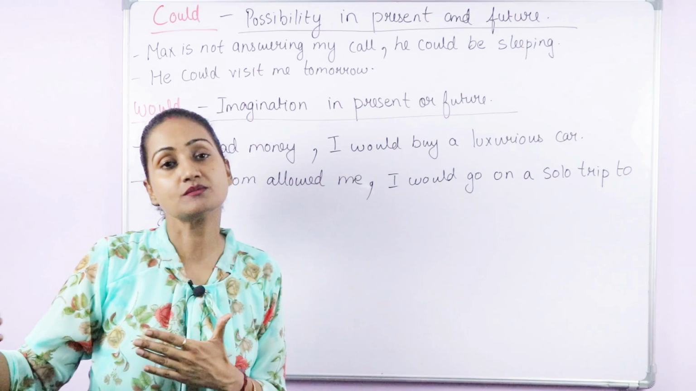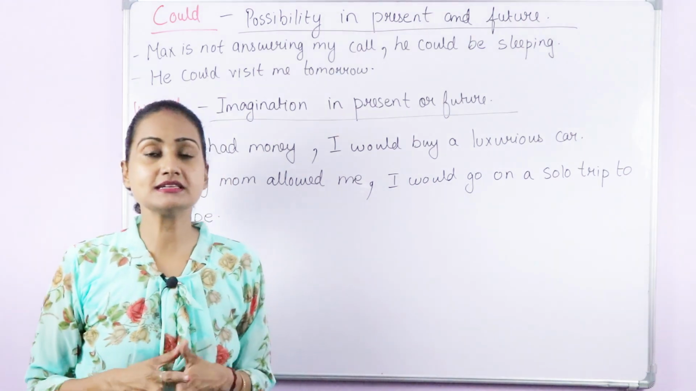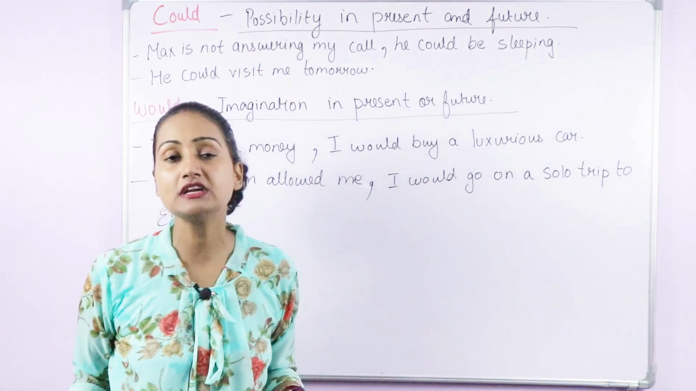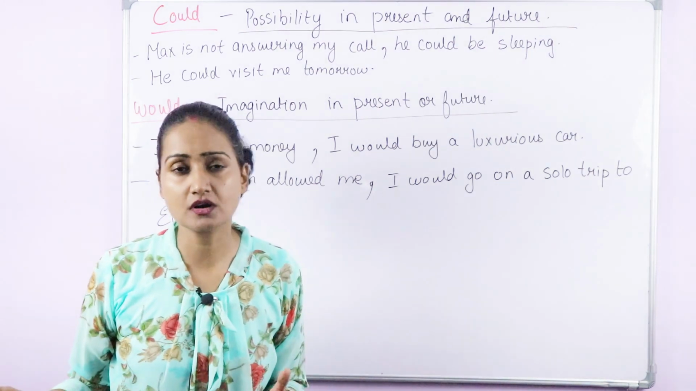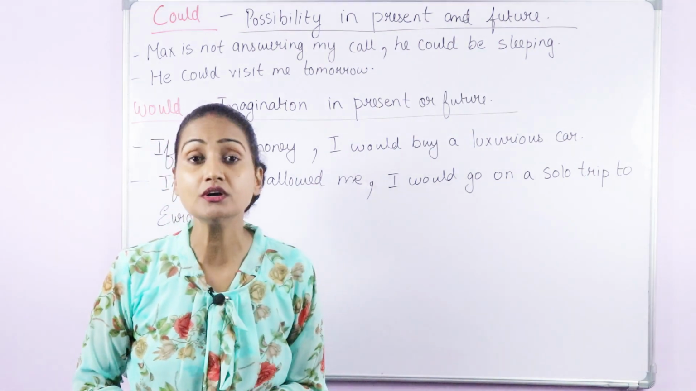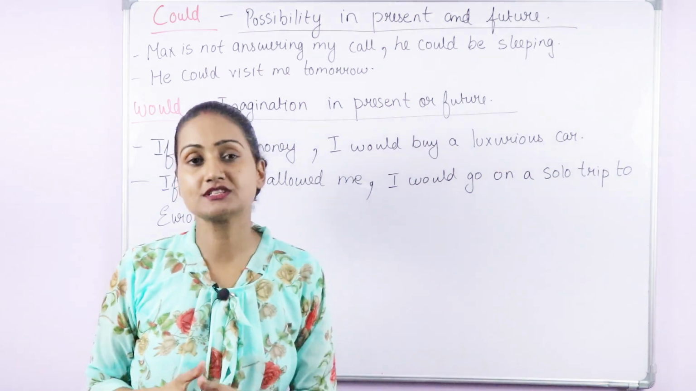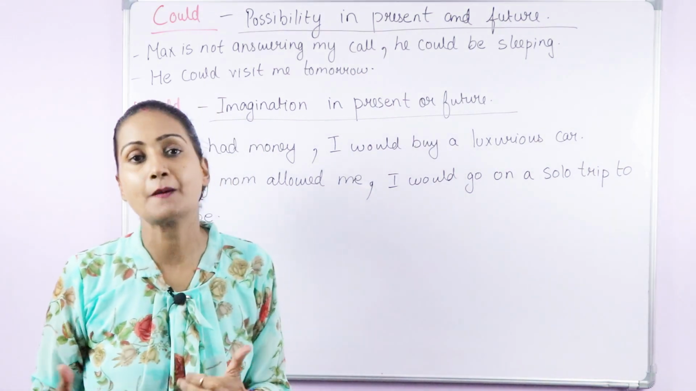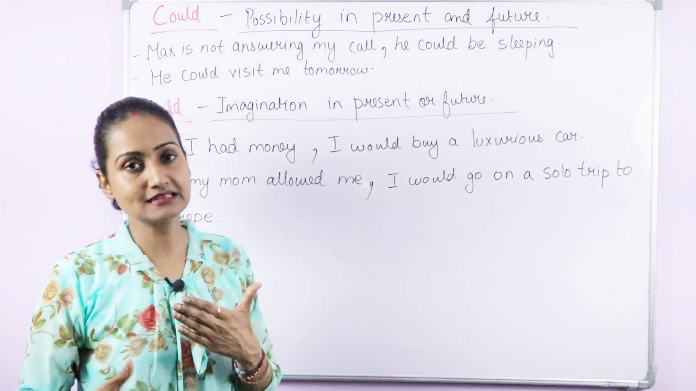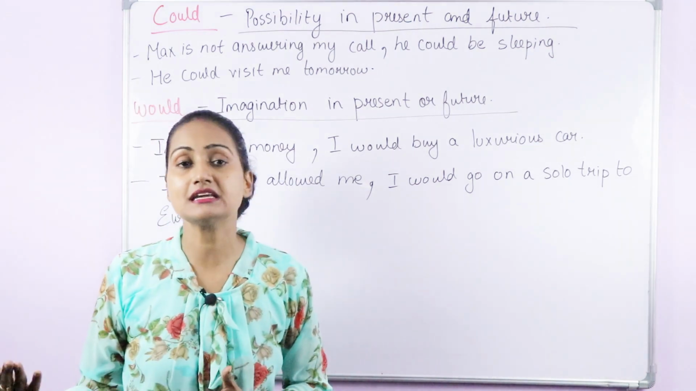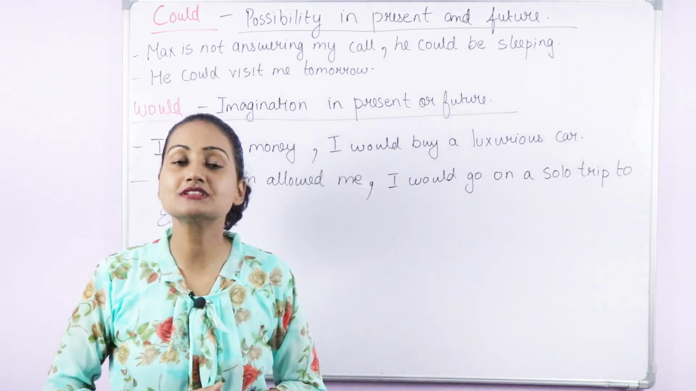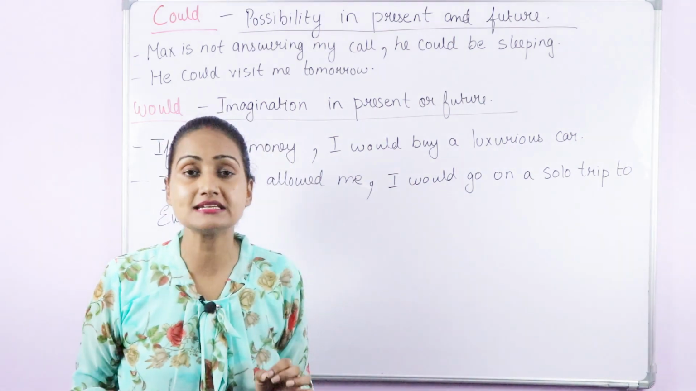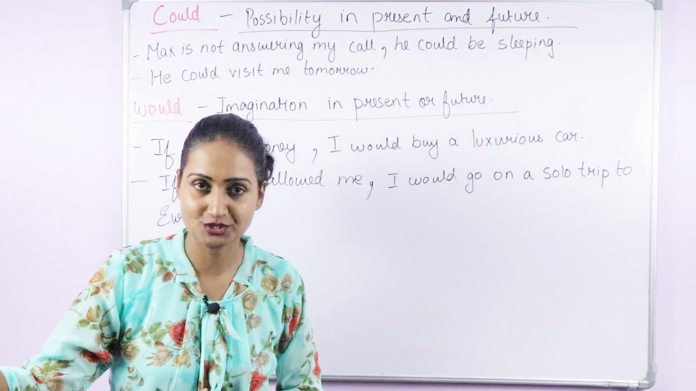Here I'm talking about future possibility, because he told me that tomorrow he is free and he doesn't have much work at the office, so I think he could visit me tomorrow. So there is a possibility that he could visit me. Again, this is an assumption, a possibility in future. So this way could is used to talk about possibility in present or future.